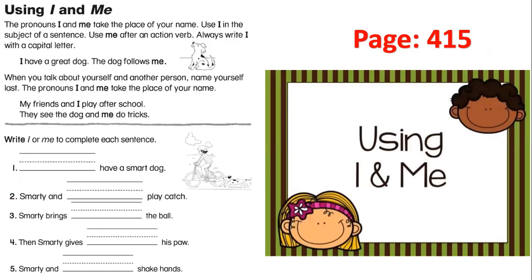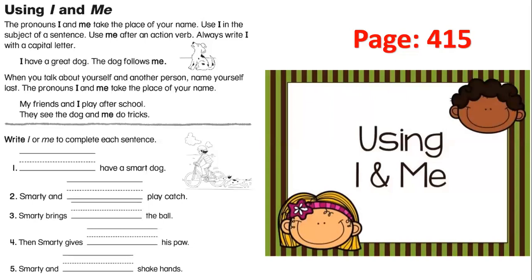Okay, now let's read this rule before doing the exercise. The pronouns I and me take the place of your name. Use I in the subject of a sentence. Use me after an action verb. Always write I with a capital letter. We said all of these things. I have a great dog. The dog follows me. It comes as a subject at the beginning of the sentence, and the dog follows me. It comes at the end of the sentence, and also it comes after the verb.